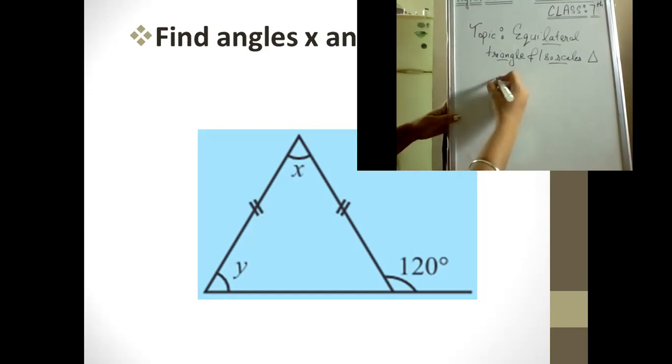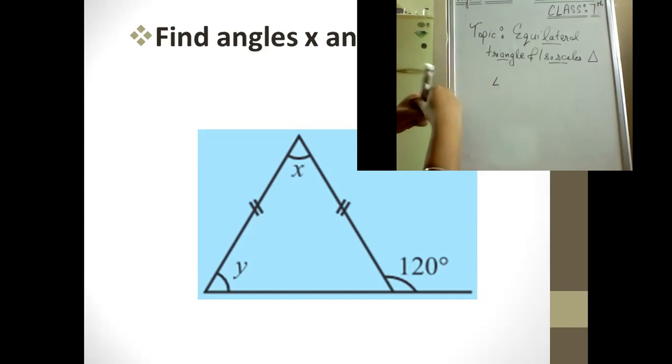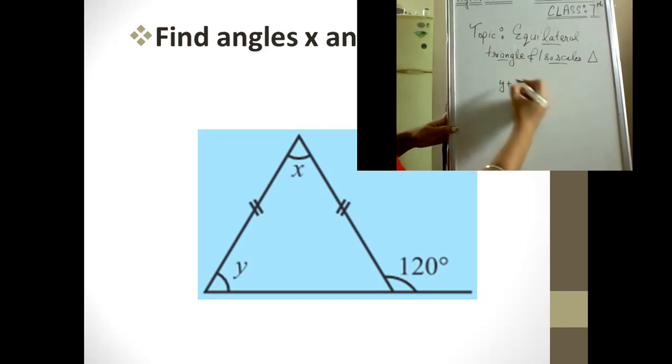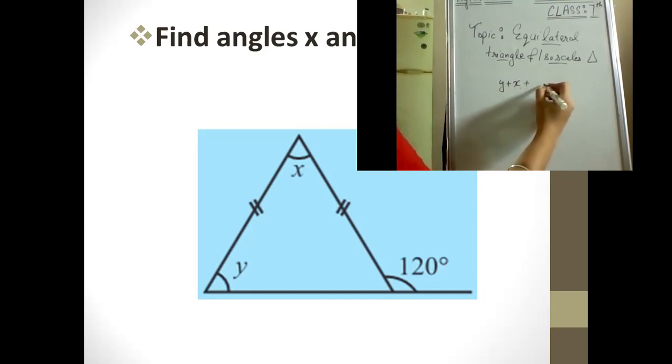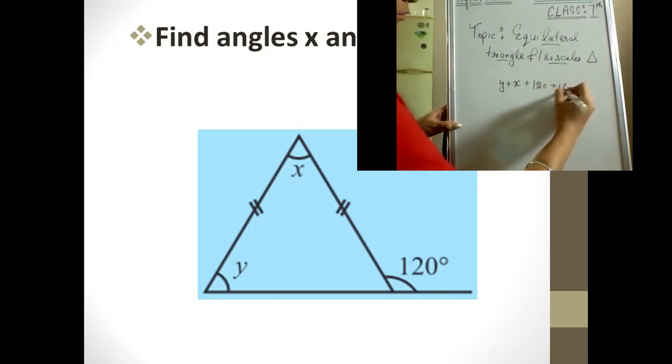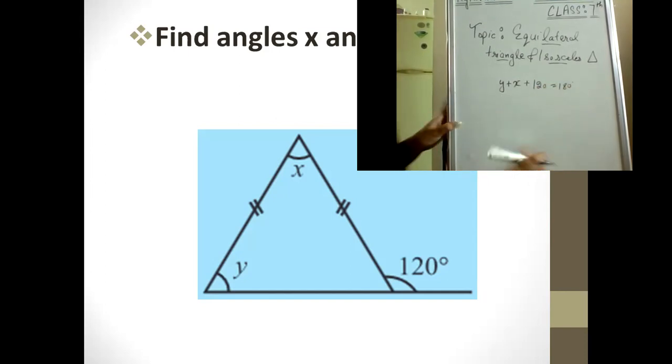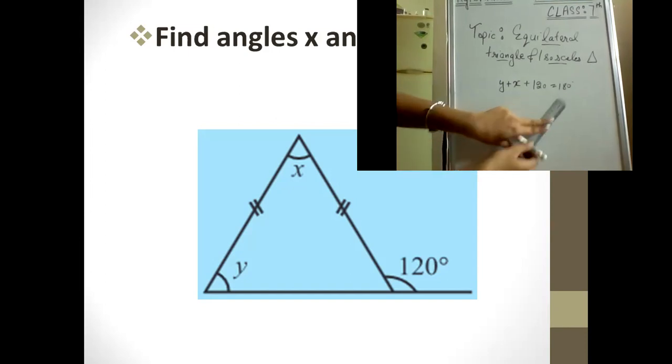We would be writing it as angle. There is no angle given here, so we can directly write it as y plus x plus 120 equal to 180 degree. This is what we already did in our previous class, that the sum of the interior and the exterior is equal to 180 degree. So now we would be applying the isosceles triangle's property, that is the angle you can observe. Let me draw here only, then you can understand it quite better.